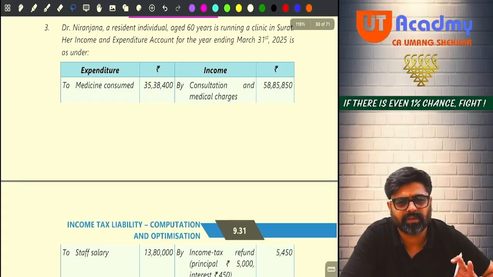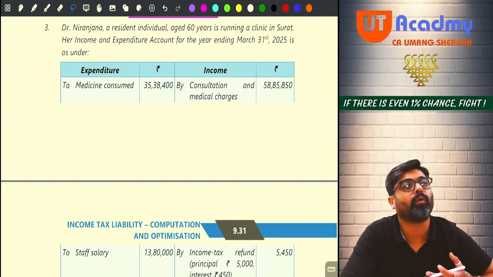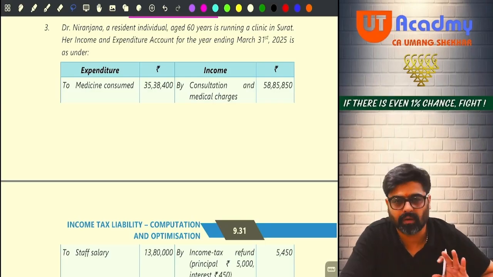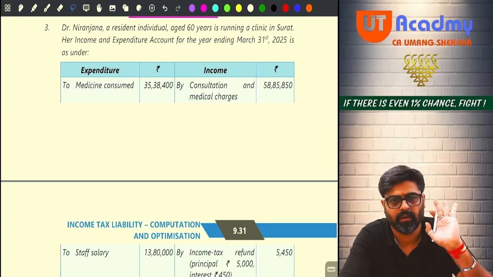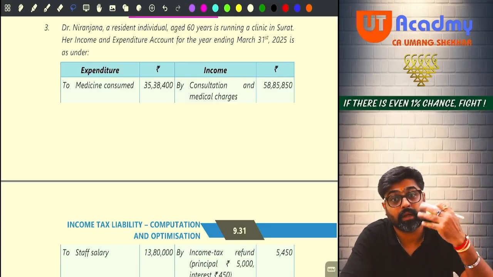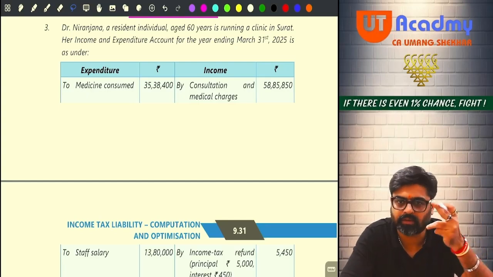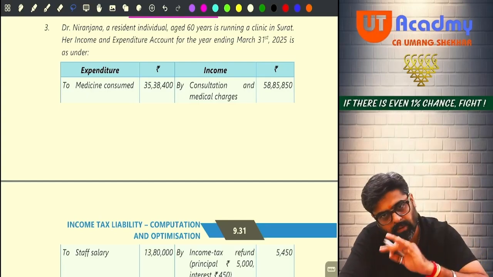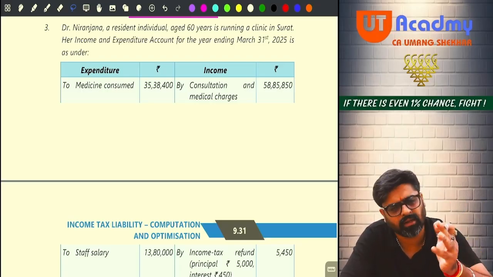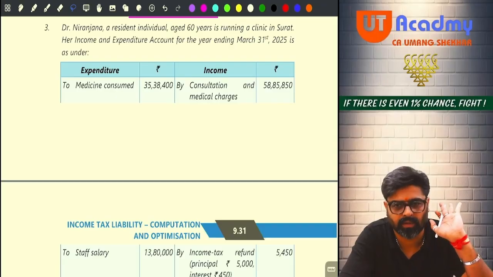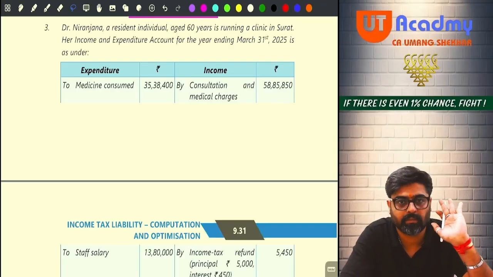Don't worry, we have solved questions like this earlier. It will not be difficult. You may think a 15 marks question will be very difficult. Not difficult at all. Whatever you have studied, from that only the question is coming. They are not asking you to tell how to make a rocket. There is no rocket science being asked. Whatever you have studied, from that only it is asked. Sometimes you remember something, sometimes you don't remember. That is part and parcel of this subject. Okay. So what we are going to do? We are going to do this question number 3 now.